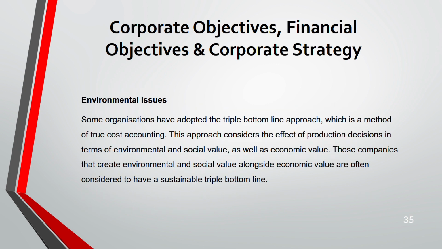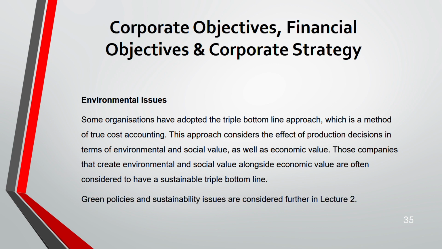Now, some organizations have adopted triple bottom line approach, okay, where they take environmental and social factors also. So triple bottom line takes 3P into account: people, planet, and profit. Profit is the economic factor, people is the social factor, and planet is the environmental factor. Okay.